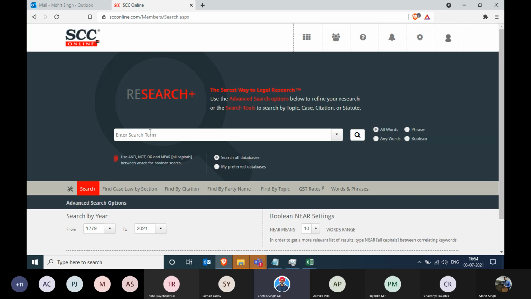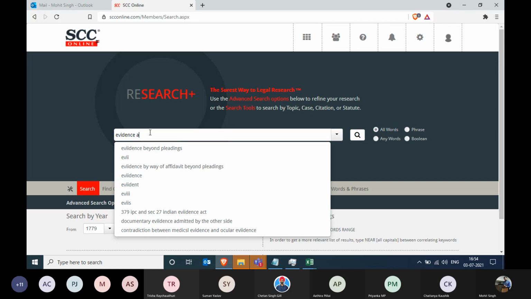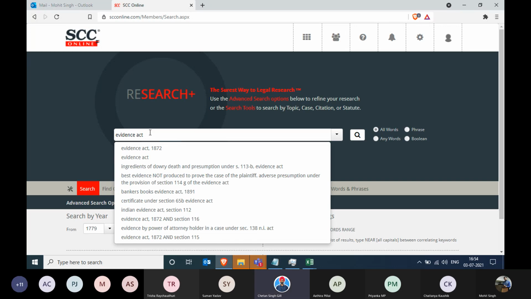So how does it really work? Let's take the same example, Evidence Act. Evidence Act is two words, so whenever there's a legal phrase, I'll put double quotes around it, double inverted commas.